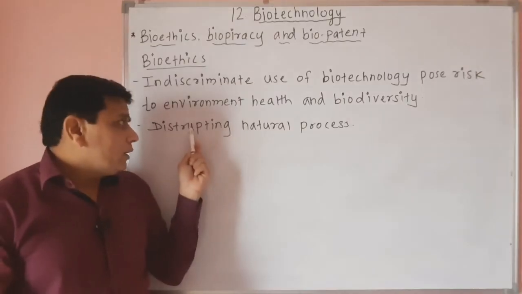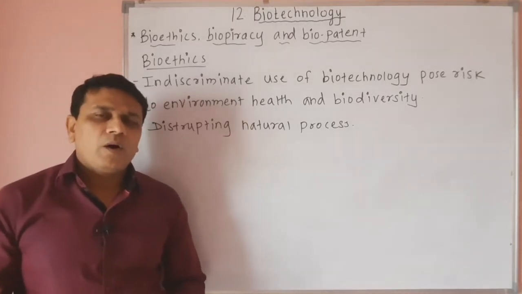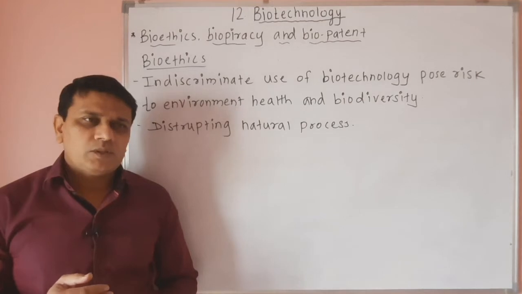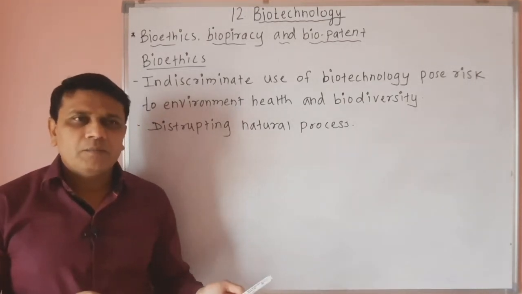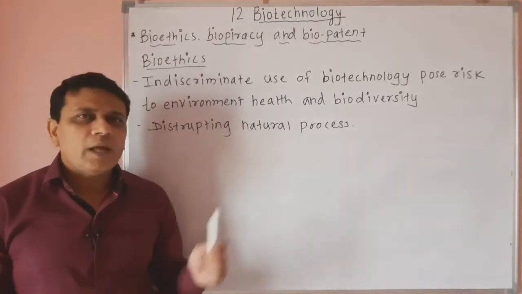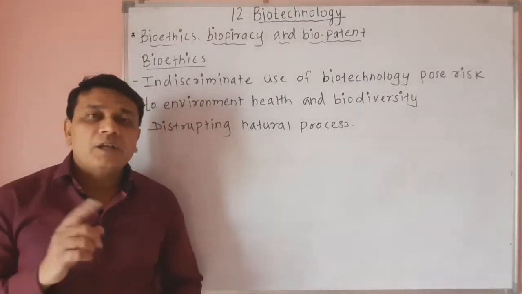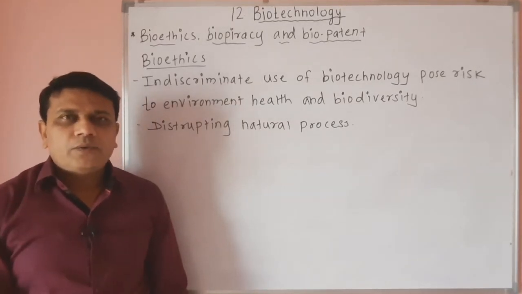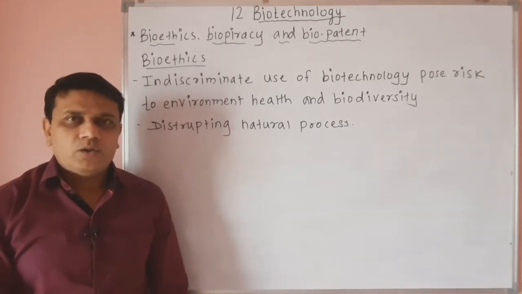Then it disturbs the natural processes occurring in nature. You know that there are different natural processes of development of different kinds of organisms, then evolution. So these natural processes are affected by the indiscriminate use of biotechnology. So these were the different ethical aspects pertaining to the use of biotechnology.